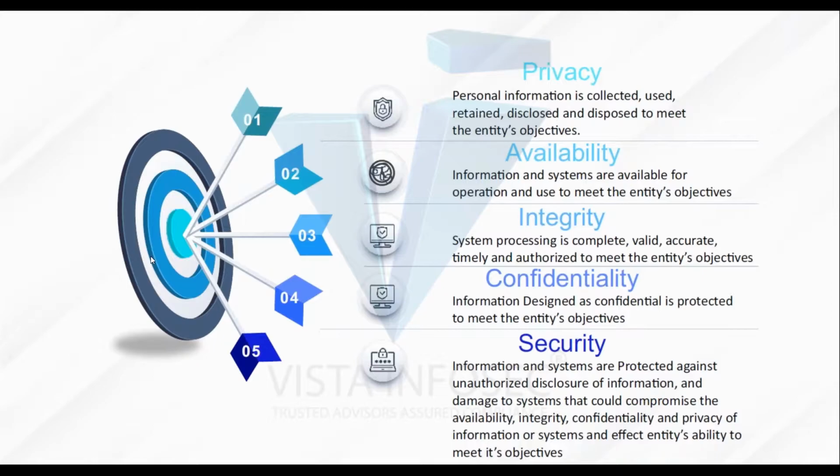Next is processing integrity. So system processing is complete, valid, accurate, timely, and authorized as per the commitments made. Confidentiality. Now there is a huge difference between confidentiality and privacy.